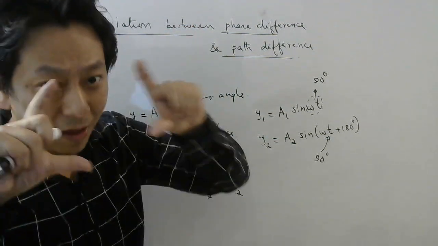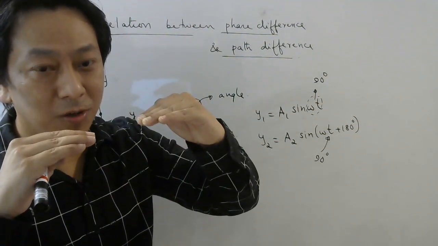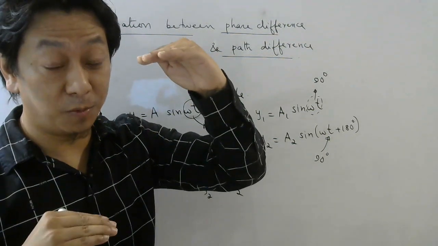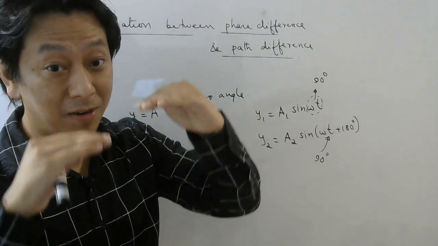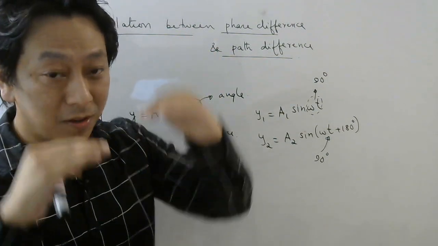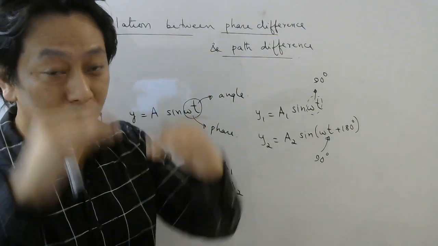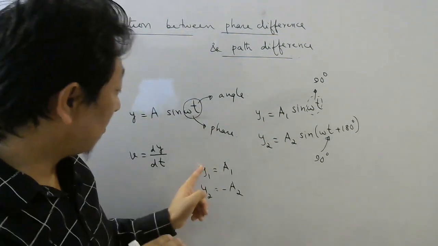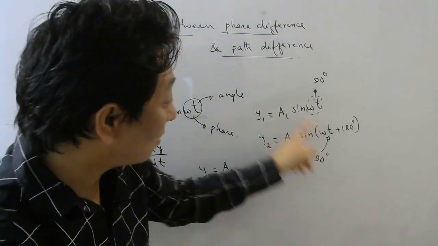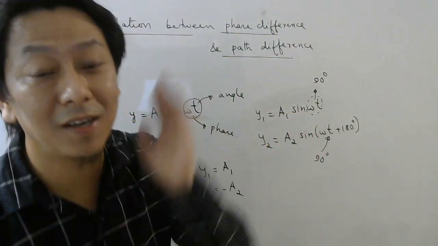Are you clear? The values may not be the same. See, this could reach positive maximum up to here, and this could reach negative maximum up to here. But it should be at the same time, like this. Right? So if they are moving this way, when one is reaching positive maximum, the other is reaching negative maximum, then we say there is a phase difference of 180 degrees.